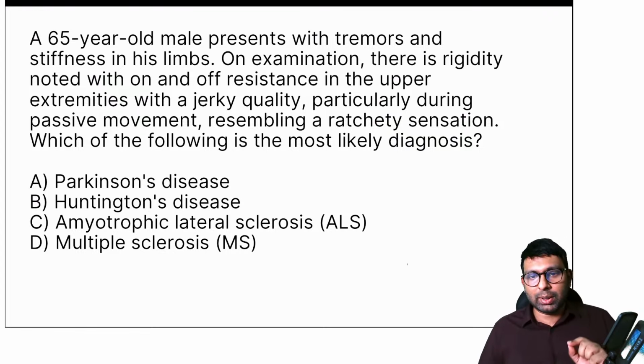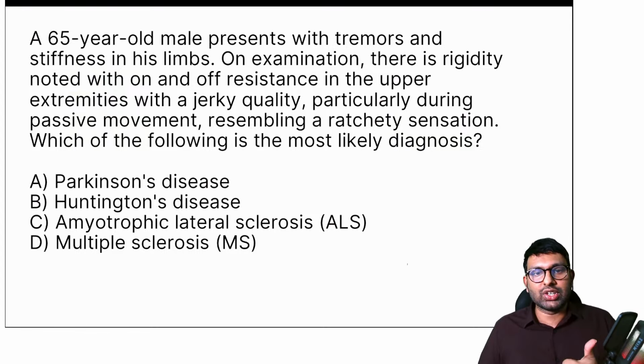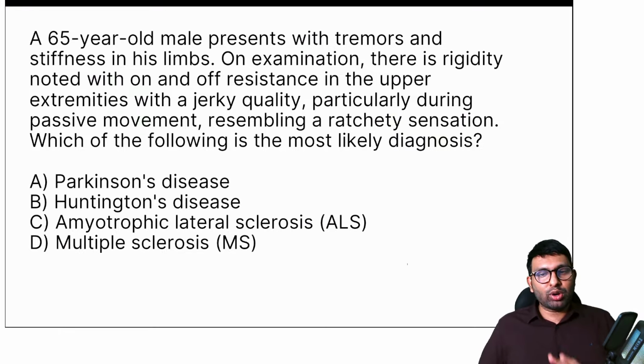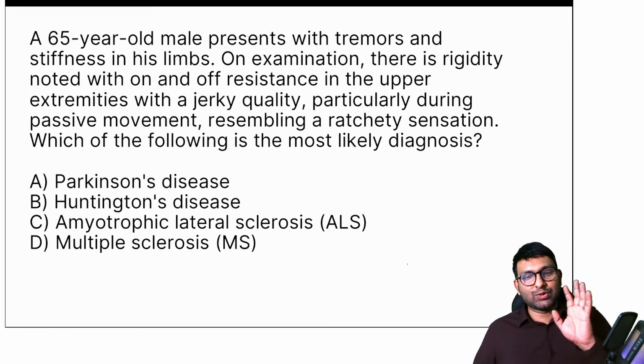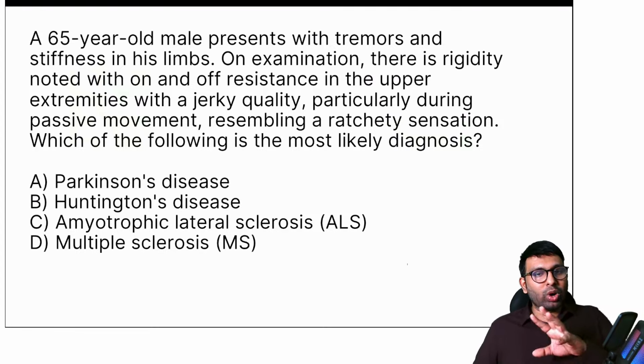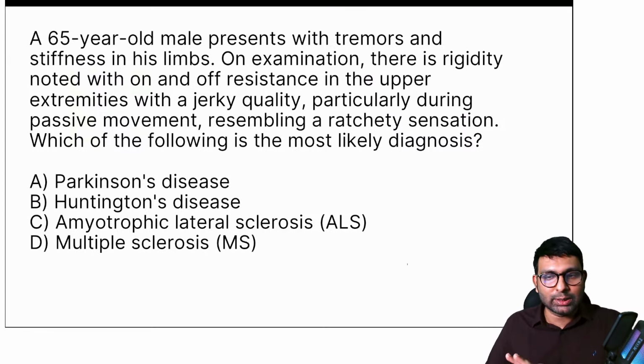See, mainly the concept I'm trying to test here is, do you know about different types of rigidity and spasticity? So here they've mentioned rigidity to be on and off resistance with upper extremities being jerky quality. Correct. Shabir says it's A. So before you go into the answer particularly, let's first look at what type of rigidity. Stardust also says it's A. Shabir, what type of rigidity do you think is mentioned in this question? Correct, Parkinsonism. Everyone's telling it's Parkinsonism.